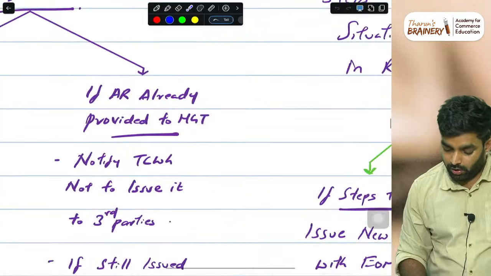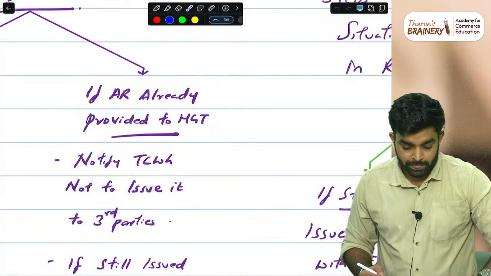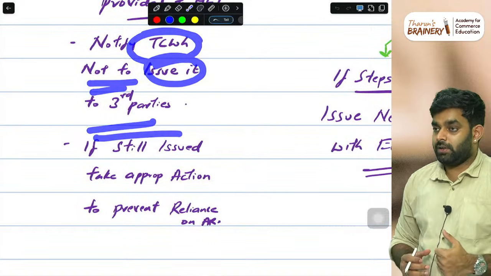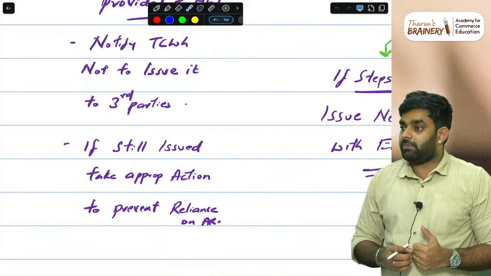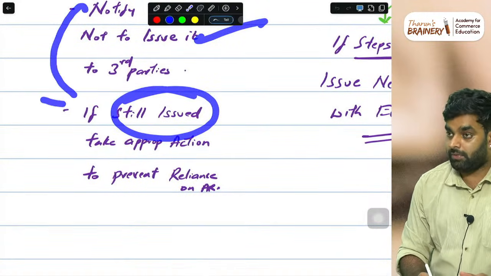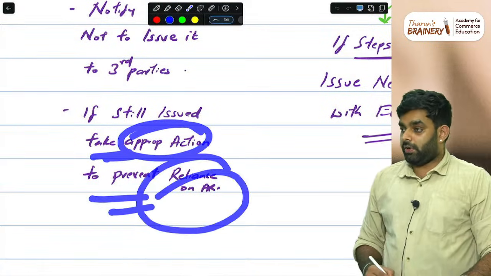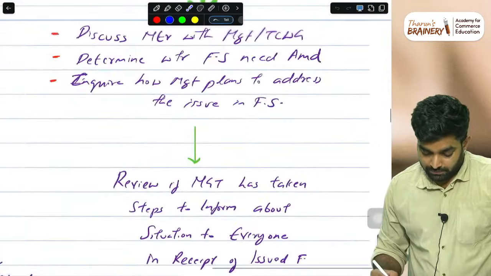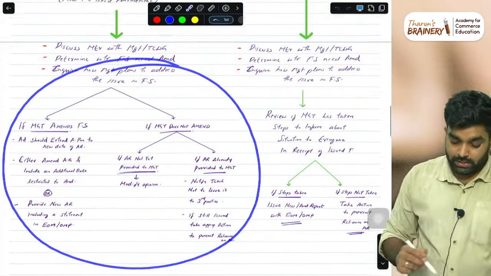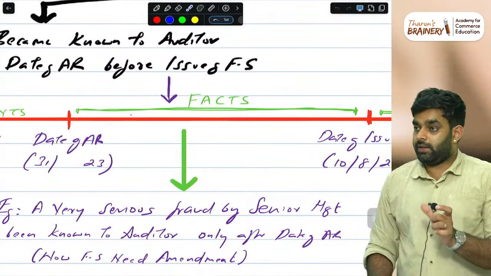Or if the audit report is already provided to the management, in that case notify the TCWG not to issue it to third parties, and ask them to make the amendment. If they are still issuing it despite our notification, take appropriate action to prevent reliance on the audit report. Next, this is the case of facts which the auditor came to know in this period, between the date of the audit report and the date of financial statements.